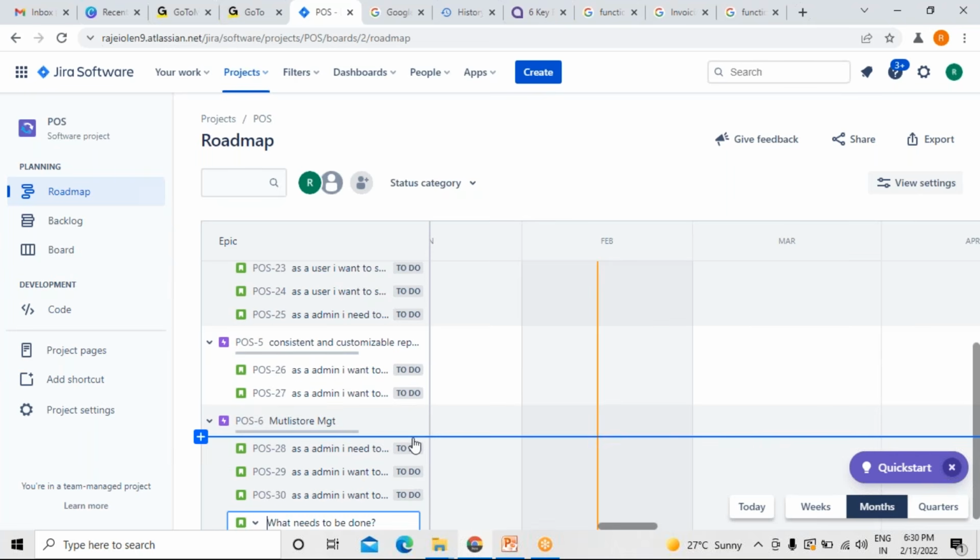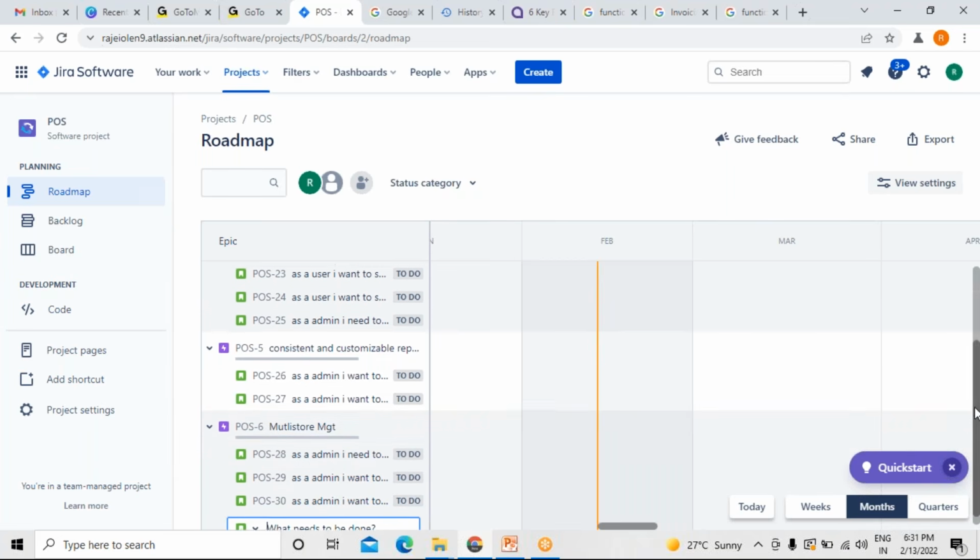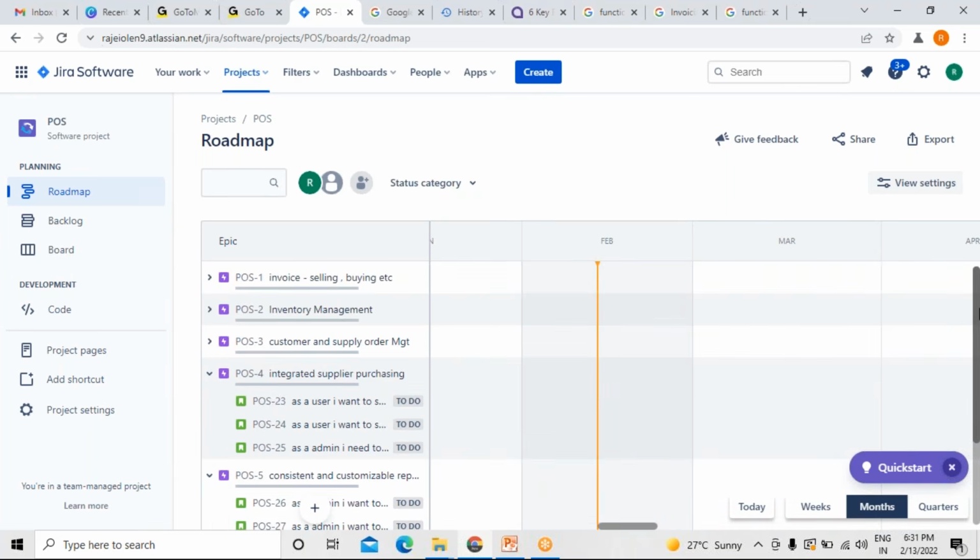Next. Anything apart? No, I think the three is there. So we have added the three features, user story. So what do we do first? First of all, when we are working on an application, and whenever we are going to add some new information into the Jira application, first of all, you have to create a roadmap. Correct. If we want to create a roadmap, usually there are different epics we have to create first.